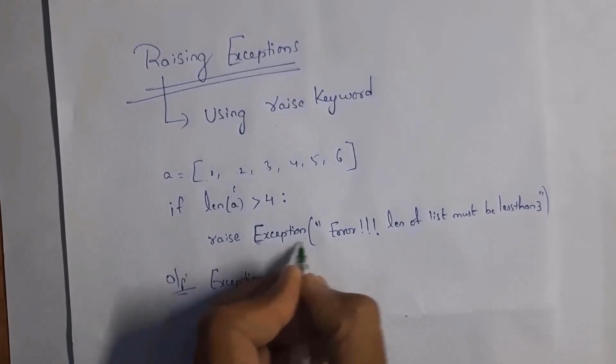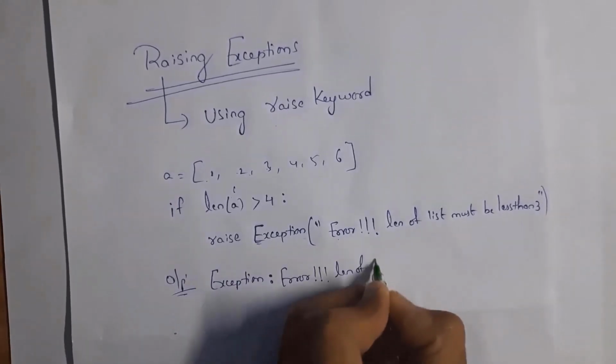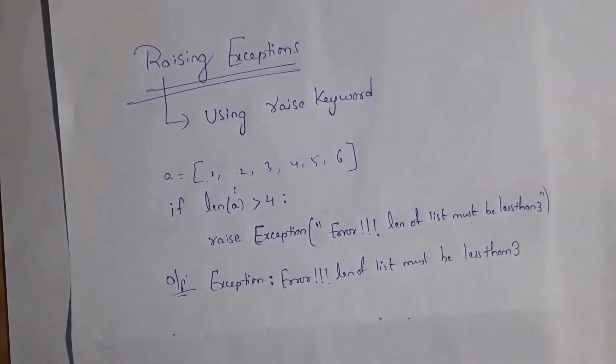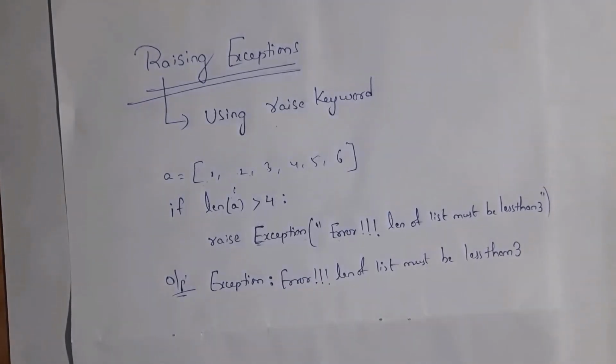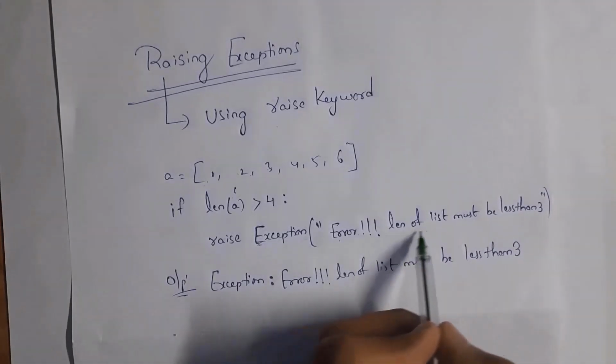Except raise, it will display the remaining. That is the exception. What is the exception? Error: length of list must be less than 3. This is the use of the raise keyword. By using the raise keyword, we can create our own exceptions. So just write here raise Exception, E in capital letter, and inside this you can write the exception.